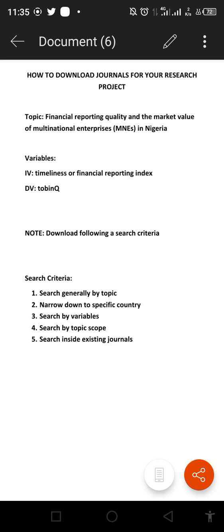Everything you want to write in your research project, or probably your research article, and most importantly your empirical studies, because the result of your analysis is going to be based on the findings of other studies. Either it is going to correspond with them, or it is going to diverge from them. When it diverges, your own study is bringing a new insight into what existing studies have done before.